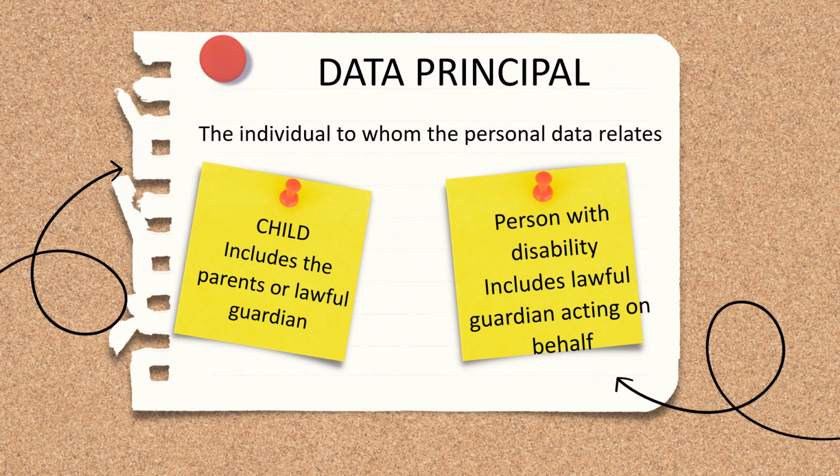So when Ria wants to buy some tickets of a show, Samir, who is her lawful guardian, fills in her details and helps her in the purchase of tickets. So here, who will be the data principal? Not only Ria, it will be Ria and Samir both.